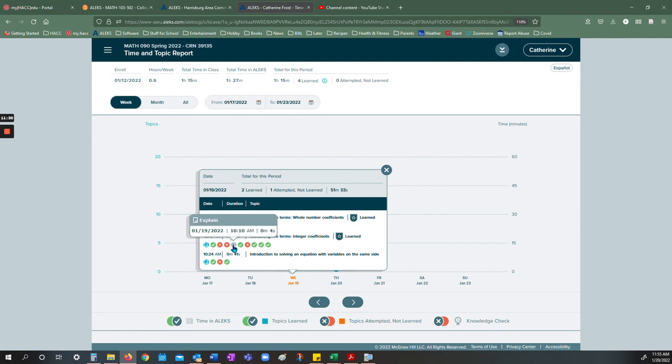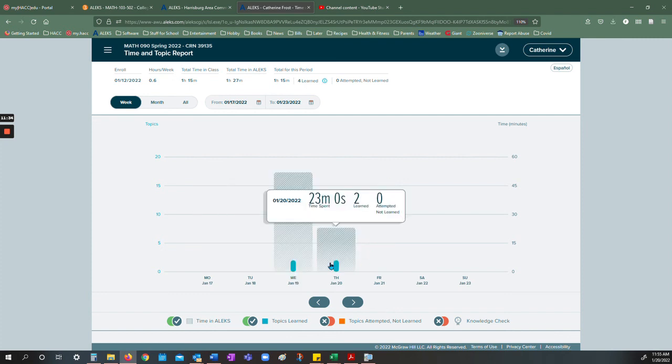Also, you can see where you looked at an explanation page. So lots of stuff that you can find out in Alex. You can see exactly what you've been doing. Okay, so I think that's probably good for right now.